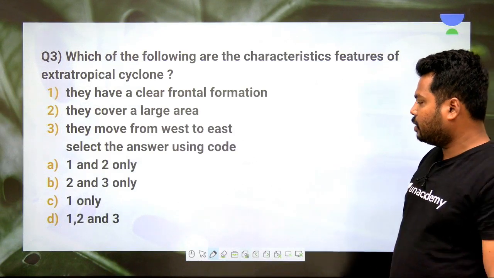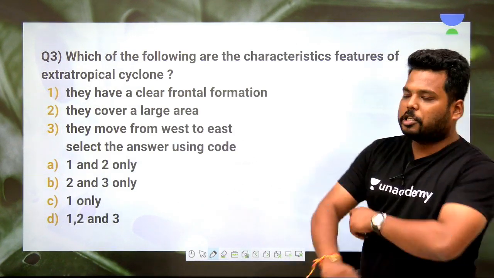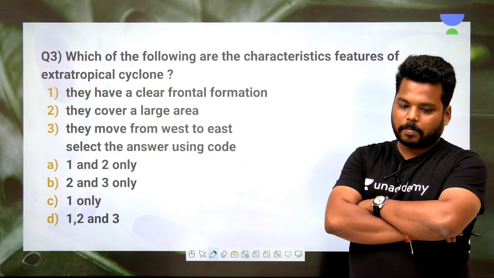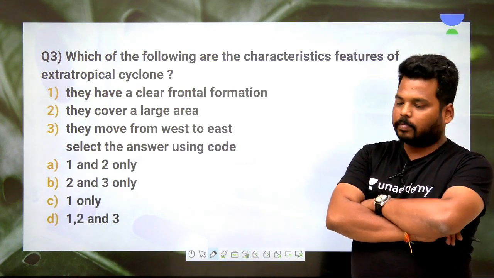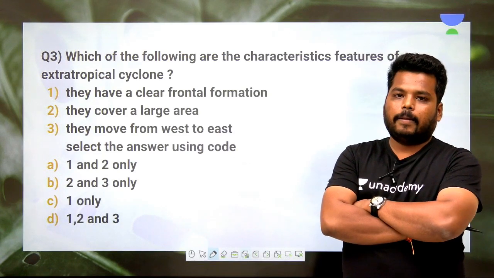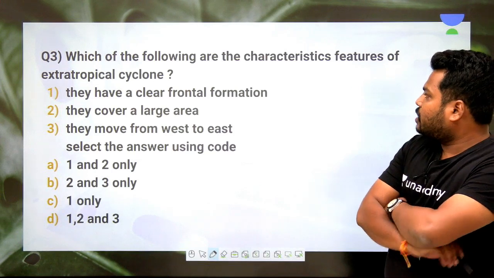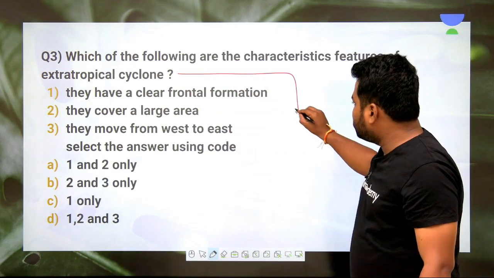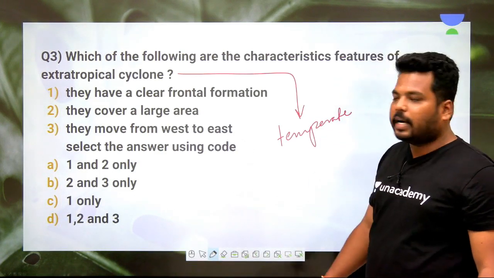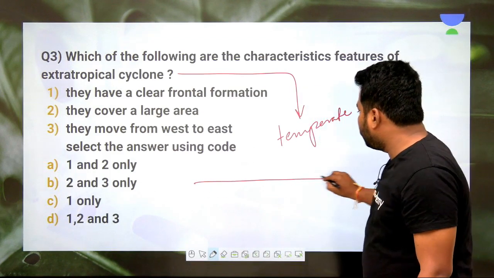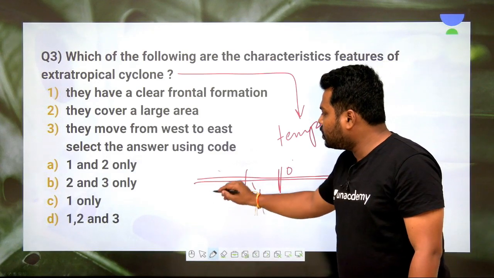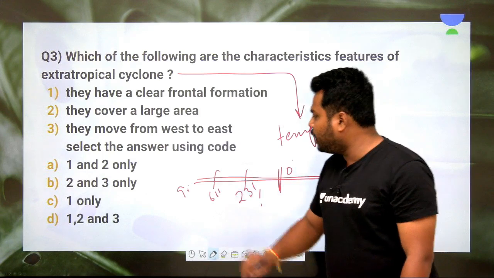Moving to the next question. Which of the following are characteristic features of an extratropical cyclone? Just try to visualize this. So the extratropical cyclone is also called a temperate cyclone. In general, on the earth's surface, let's assume this is 0 degree, this is 23 and a half degree, this is 66 and a half degree, this is 90 degree.